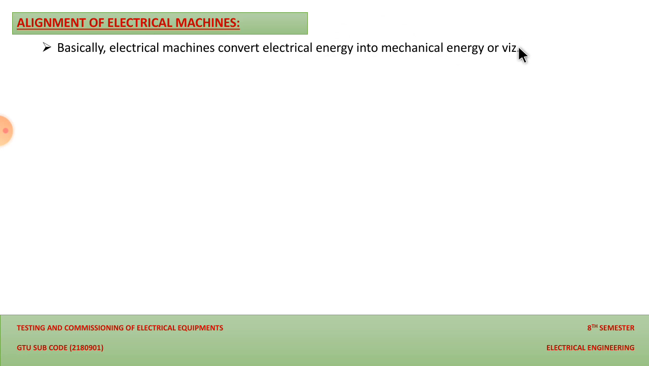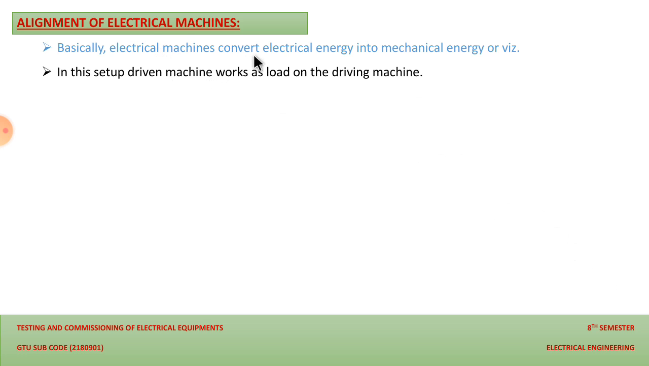If we give mechanical motion to the shaft, we will get the electrical output in the terminal box of the electrical machine. So this machine works vice versa. In this setup, the driven machine works as a load. The machine which is connected on the shaft of the electrical machine will become a load of that machine.